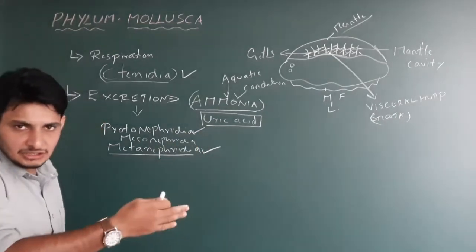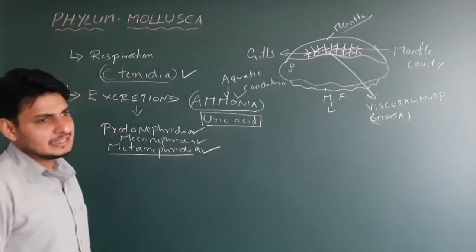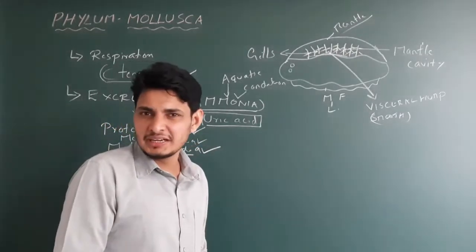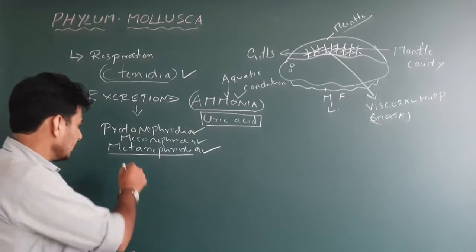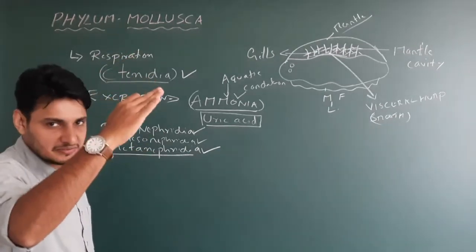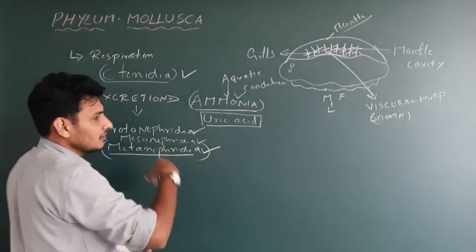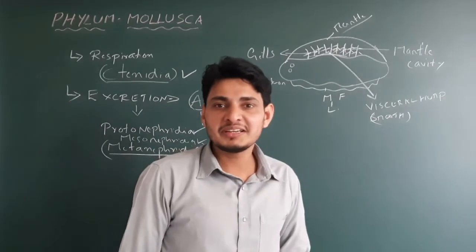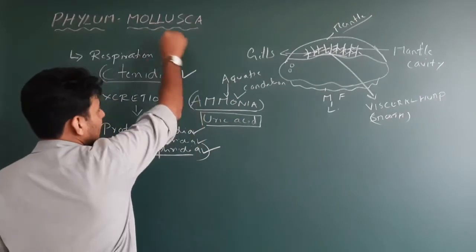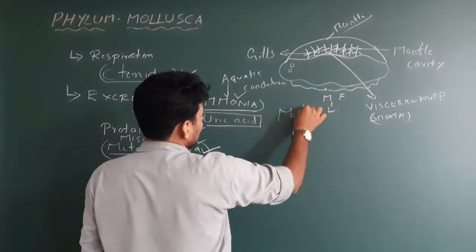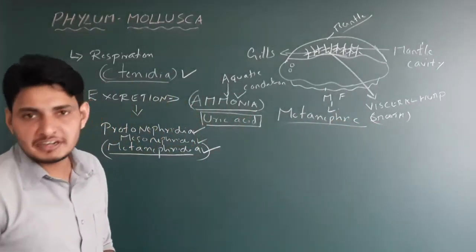Protonephridia is the initial stage. You see them in lower invertebrates. Mesonephridia are normally seen in lower chordates like tunicata and cephalochordata, but you don't see them in vertebrates. Metanephridia is in higher vertebrates. But mollusca also exhibit metanephridia, that is, a pair of well-developed kidneys. So what type of kidney do they have? Metanephric kidney. So we'll write here: mollusca have metanephric kidney, metanephridia.